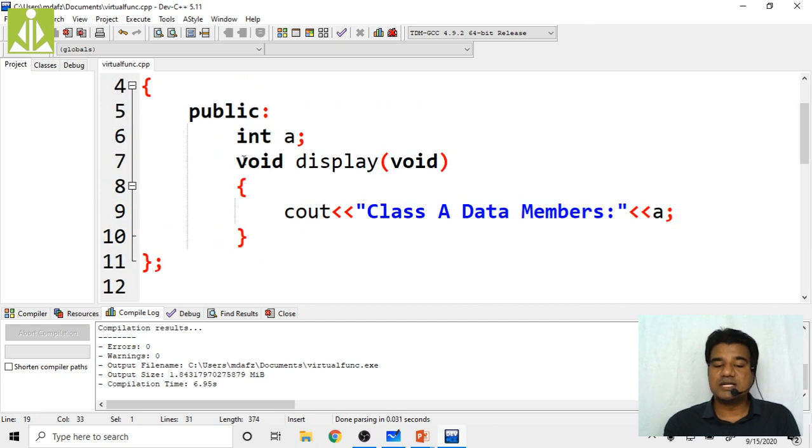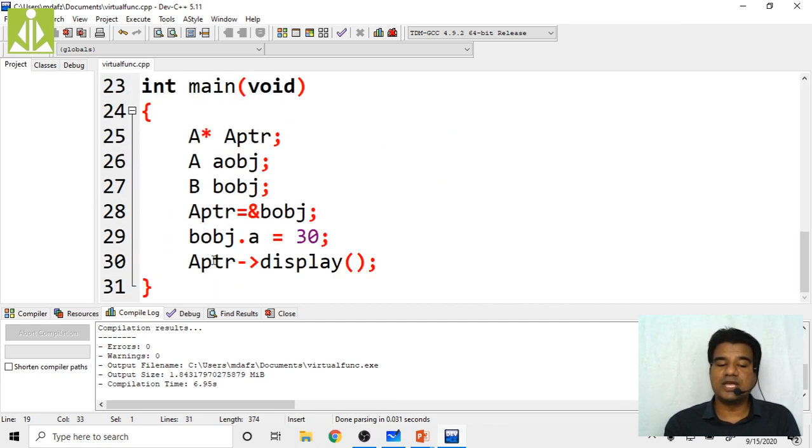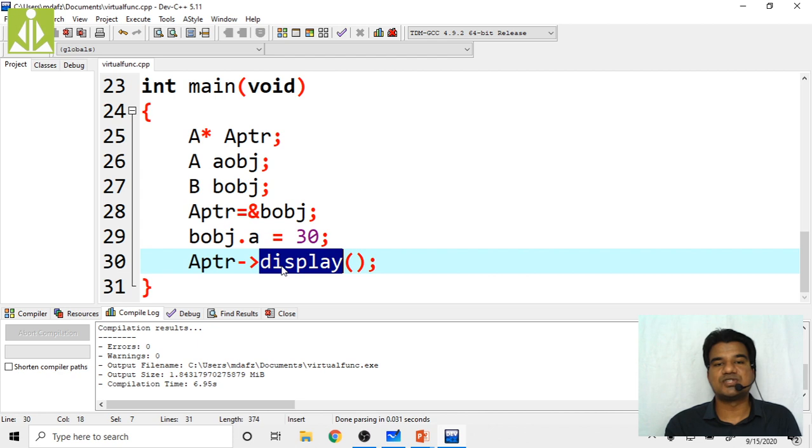So right now the display function, even though you are invoking it using the base class pointer, when it is pointing to the derived class object, it is invoking the base class function only. It is not invoking the derived class function. So because my APTR is pointing to the BOBJ, isn't it, when I'm doing like this, I'm expecting my APTR to invoke the display function from the derived class, not from the base class.